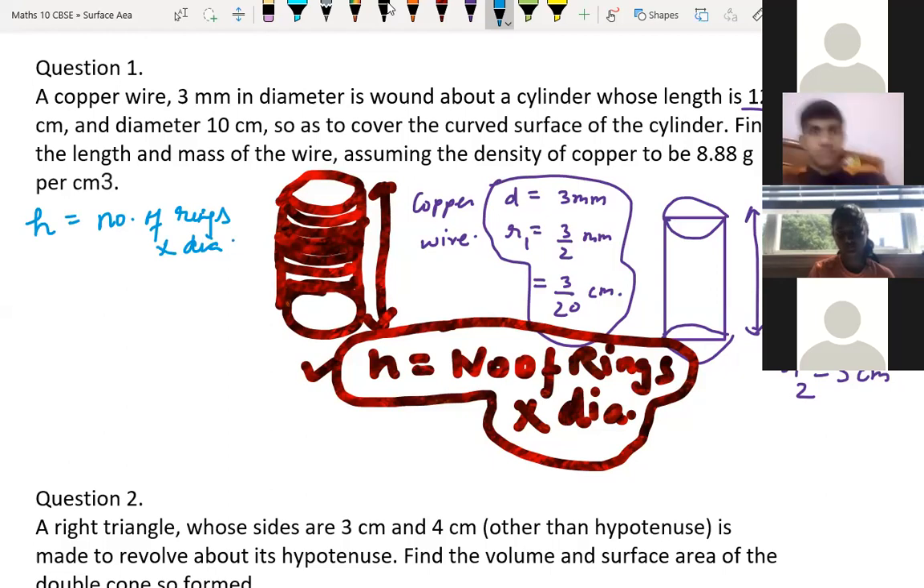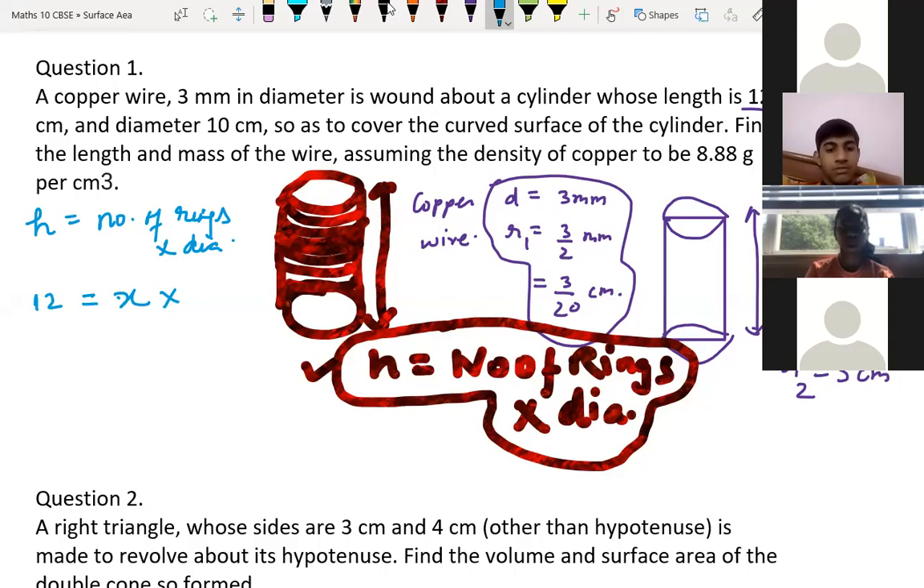So H is given over here, that is how much? 12 centimeter, correct? 12 is equal to the number of rings, which we don't know. So the number of rings, let's say X, into the diameter. What is the diameter over here?